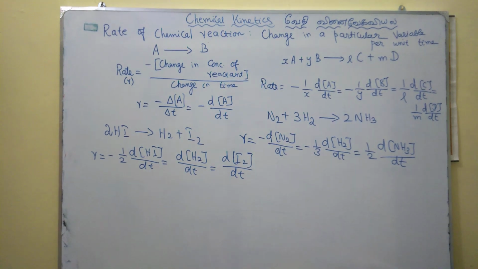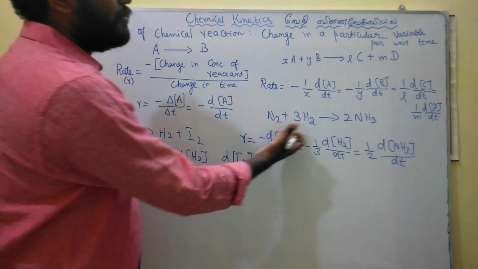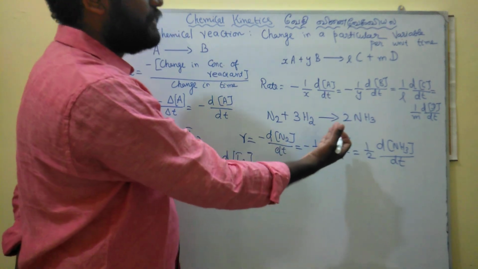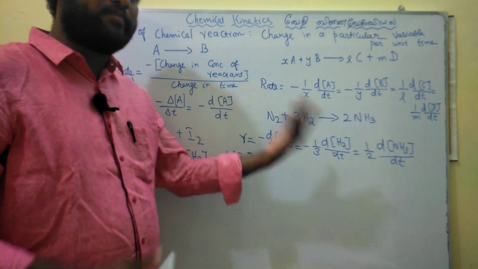So the very first thing in chemical kinetics is that we have to write the rate of reaction first. You must know how to write the rate of reaction. A lot of problems are asked based on this rate of chemical reaction. We will discuss some problems regarding this. Suppose we consider this ammonia formation, the rate of ammonia formation or the rate of decomposition of reactant. There are two possible ways of asking a problem.